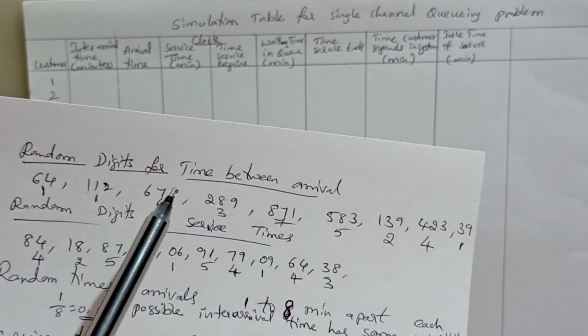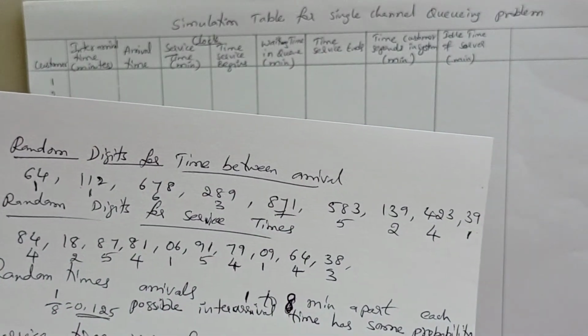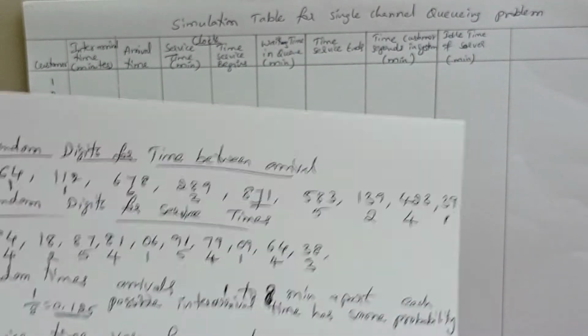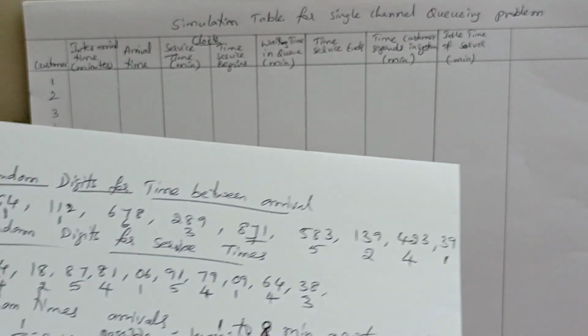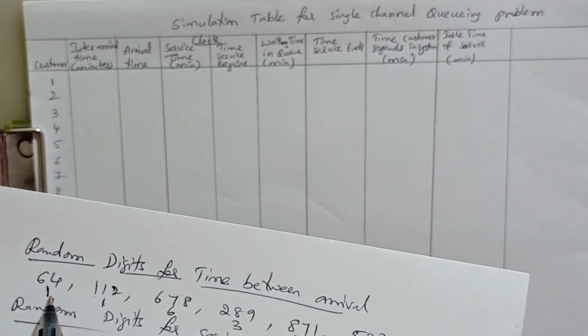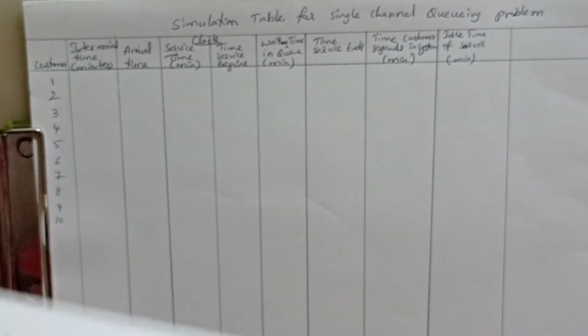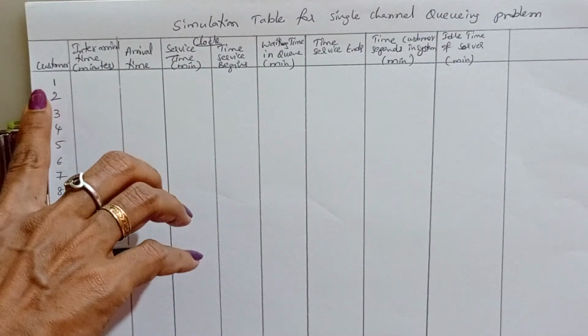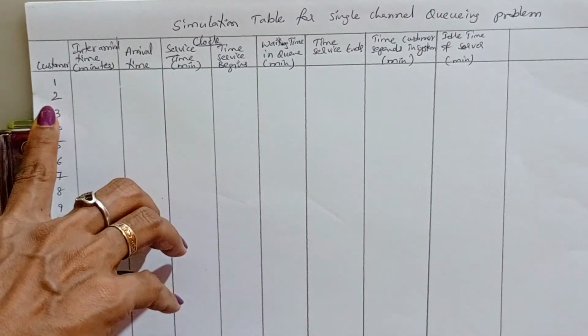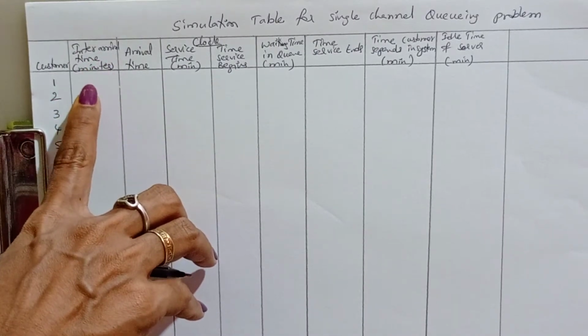As we discussed, the time between arrivals is the time between two customers. So the first value is the time between the first customer and the second customer.